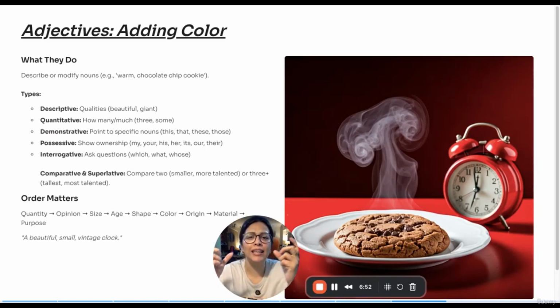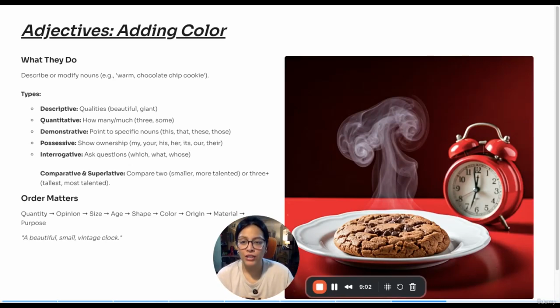Remember when we did nouns? Any naming word. For example, I have a red pen. When we say that, the word pen, which is a noun, is described by another word, which is the word red. Or if I say, I have a small cat, the word small describes my noun, which is the cat. I have a colorful garden. The word colorful describes my garden. Hence, the word colorful is an adjective.